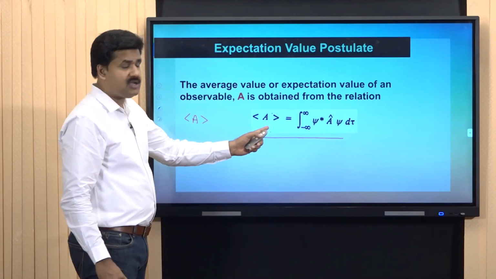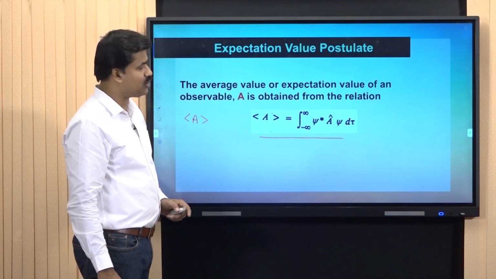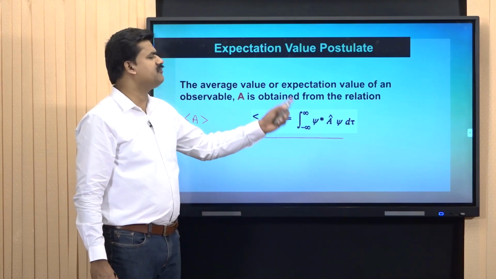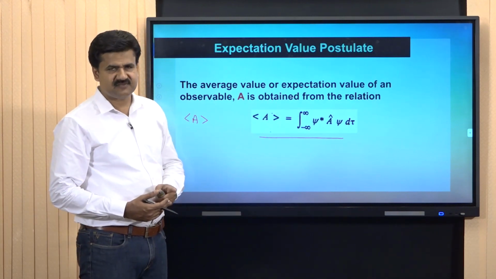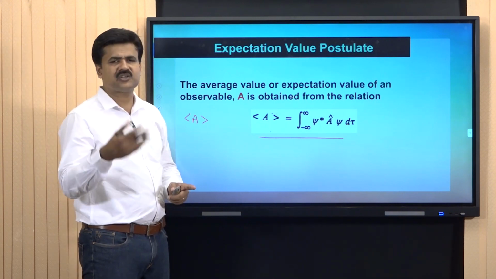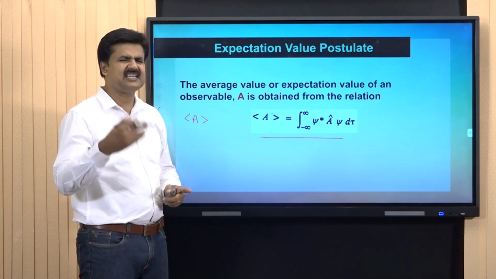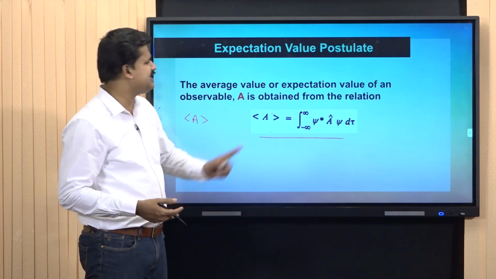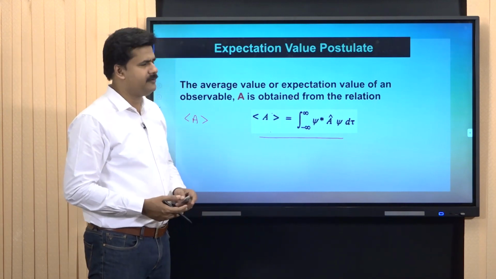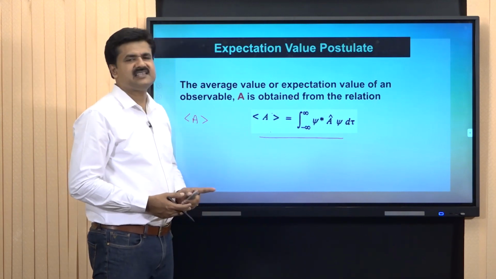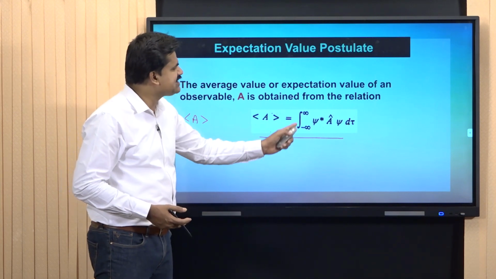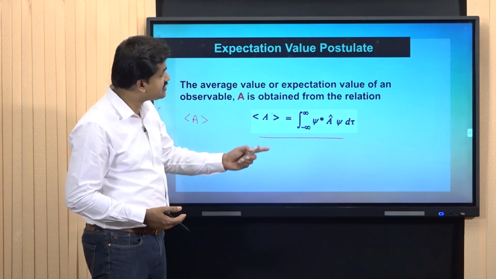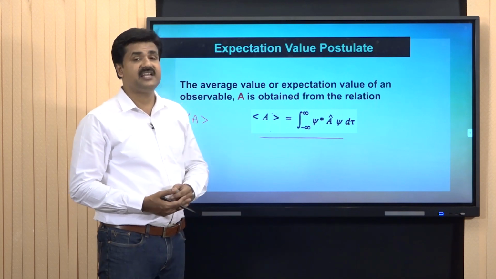A average, or expectation value of A, is equal to the integral from minus infinity to plus infinity. If the integral limit is not shown, it is implied that the limit of integral is from minus infinity to plus infinity. Here the integral limit is shown. So A average is equal to the integral from minus infinity to plus infinity of psi star A hat psi d tau.